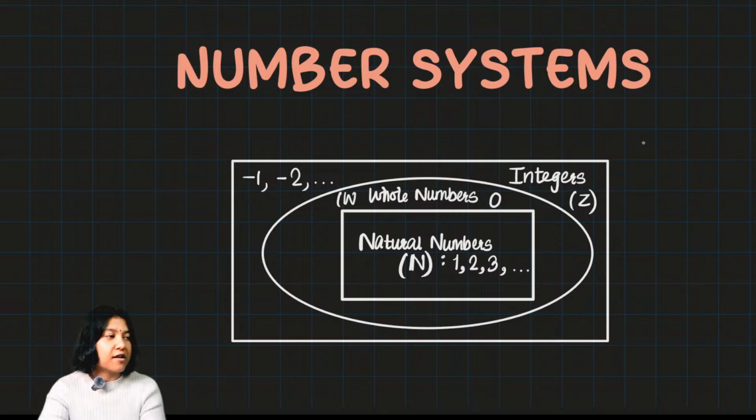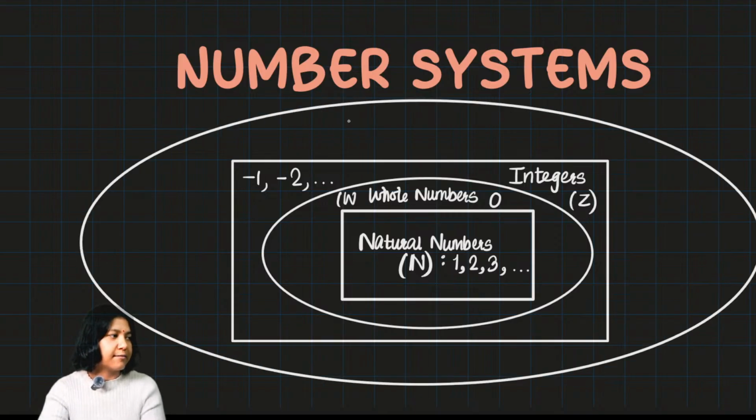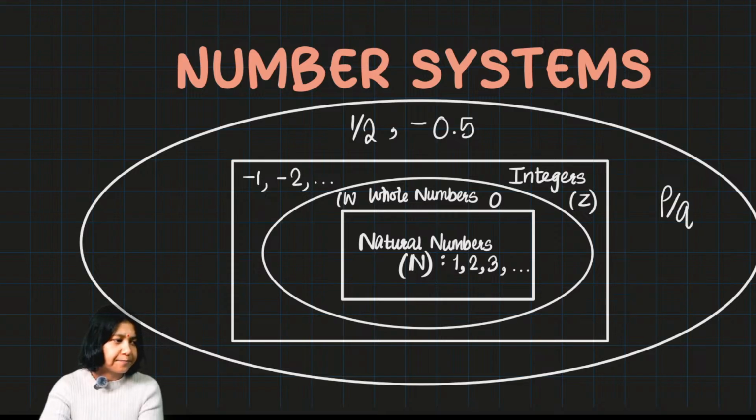So what is that new member? All the fractions and decimals. Now think about fractions, all decimals, no matter positive, negative, it can be anything. Any such numbers which are always in the form of p by q, they wanted to say that any number which can be represented as a fraction, p upon q, where this denominator q is not equal to 0.